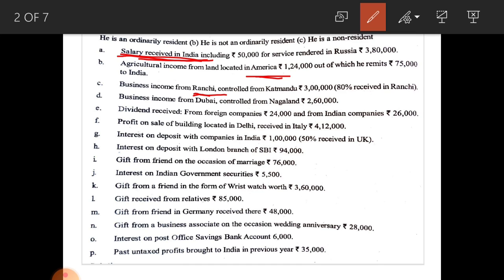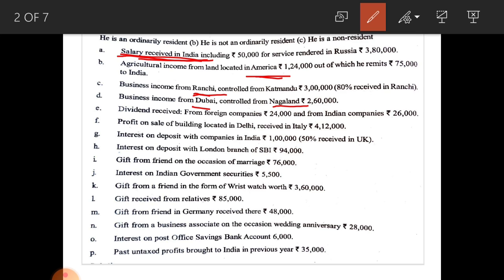Next one, business income from Dubai controlled from Nagaland. Nagaland is in India, Dubai is a foreign country. Income accrued in a foreign country, the business controlled from India. Only ordinarily resident and not ordinarily resident must pay tax on this 2,60,000 rupees. Next one, dividend received from foreign companies 24,000 and from Indian companies 26,000.